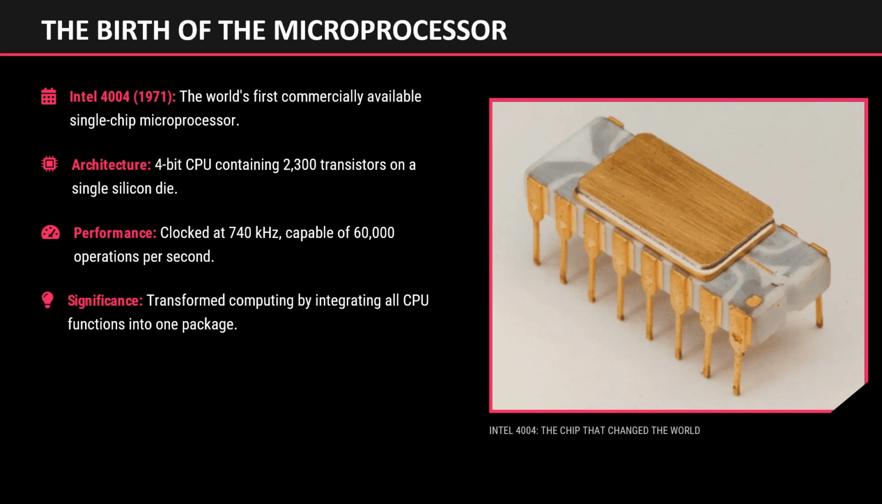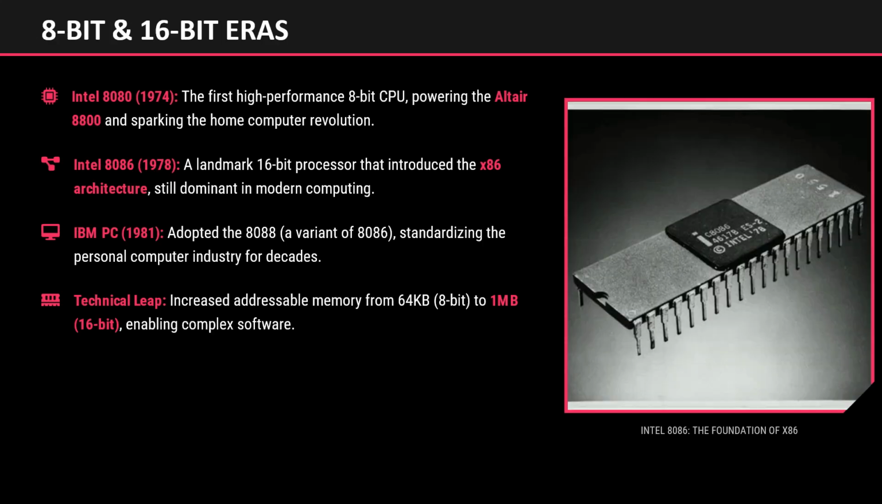The 8-bit and 16-bit microprocessor era. After the Intel 4004, microprocessor technology evolved rapidly. In 1974, Intel released the Intel 8080, a powerful 8-bit microprocessor that became widely used in early personal computers. The Intel 8080 powered systems such as the Altair 8800, which is considered one of the first personal computers. In 1978, Intel introduced the Intel 8086, a 16-bit processor that launched the famous x86 architecture. This architecture later became the foundation for most personal computers.